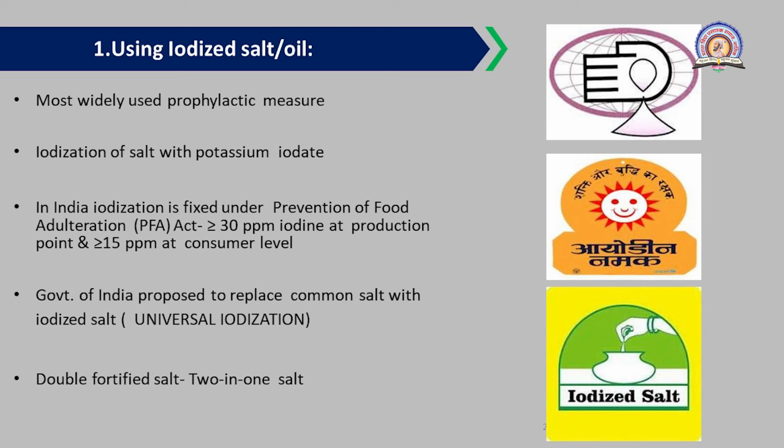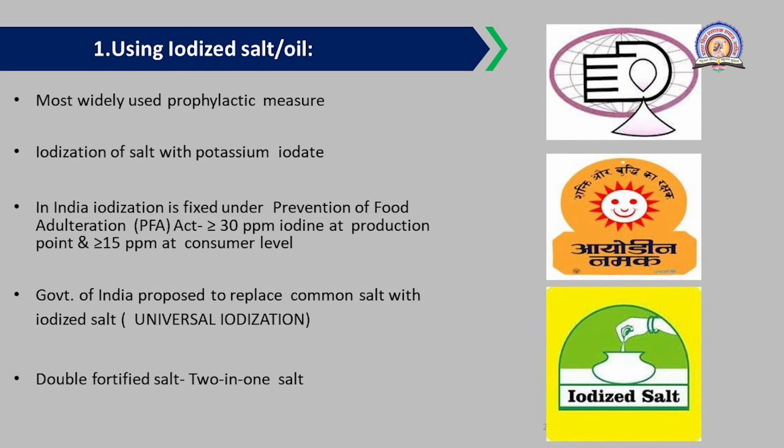So these are some trademarks which are available, or some symbols which indicate iodized salt. By observing this symbol, you can find the salt which is iodized. Then, the most widely used prophylactic measure to control iodine deficiency, that means to prevent or avoid IDD, is the use of iodized salt and oil.